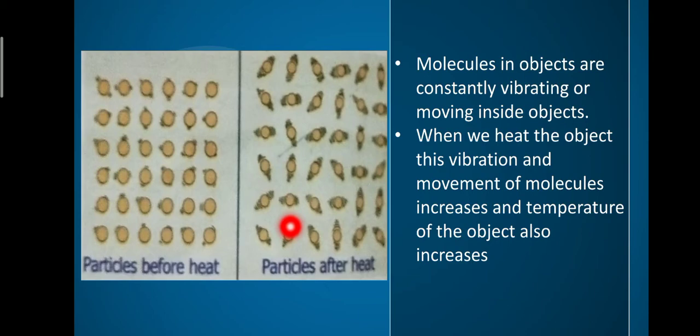They will be constantly vibrating or moving. This only happens when we heat an object.